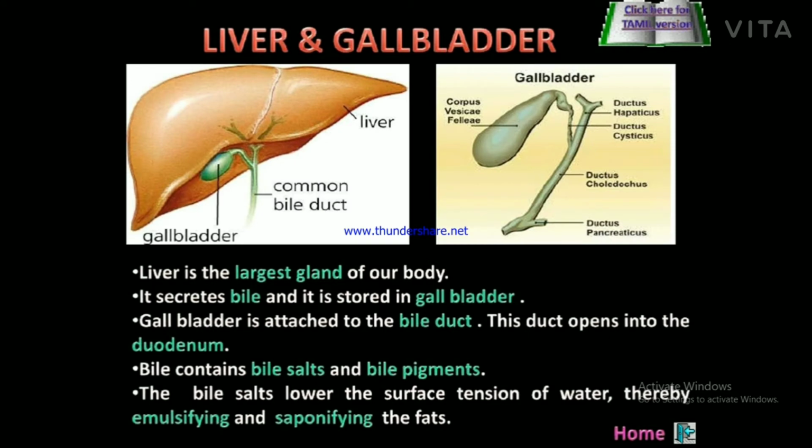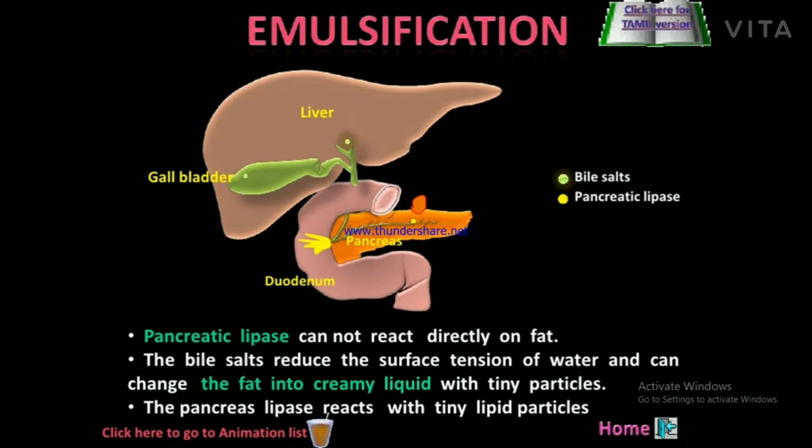Liver and gallbladder. Liver is the largest gland in our body. It secretes bile and it is stored in gallbladder. Gallbladder is attached to the bile duct. This bile duct opens in the duodenum. Bile contains bile salts and bile pigments. The bile salts lower the surface tension of water, thereby emulsifying and saponifying the fats.